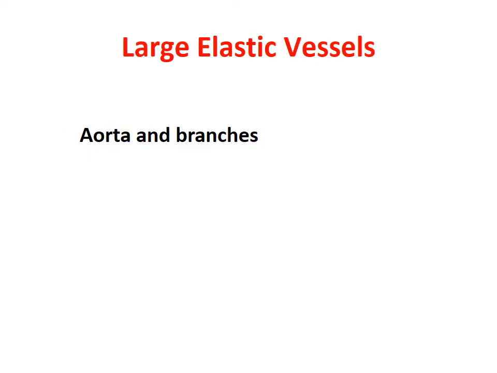So what are large elastic vessels? Large elastic vessels are the aorta and its immediate branches, that means large arteries like the subclavian artery, common carotid artery, brachial artery, etc.